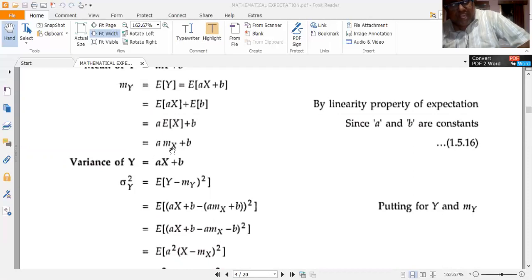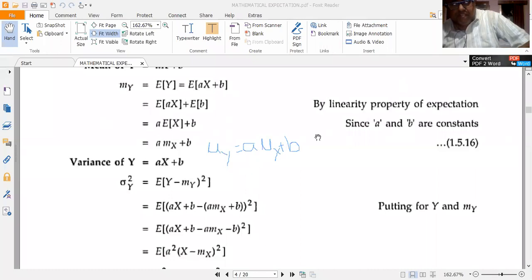So mu y is equal to a mu x plus b. That's all.